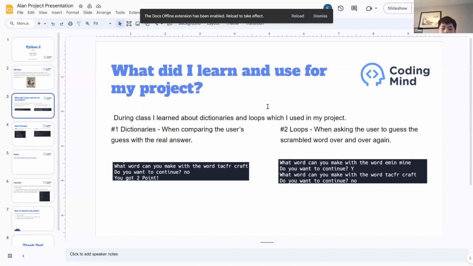What did I learn and use for my project? During class, I learned about dictionaries and loops, which I used in my projects. I use a dictionary when comparing the user's answer with the real answer. And I use loops when asking the user to guess the scrambled words over and over again.